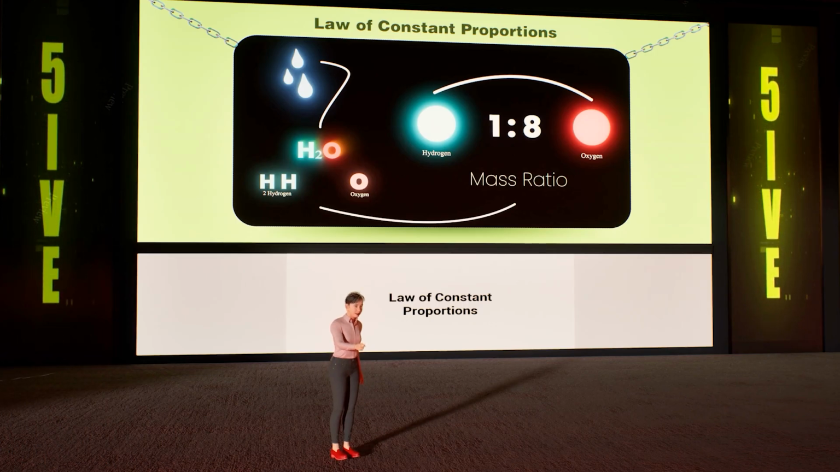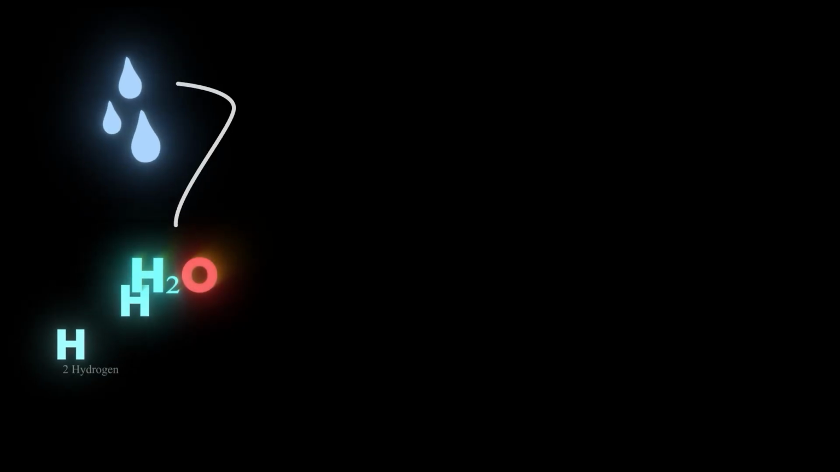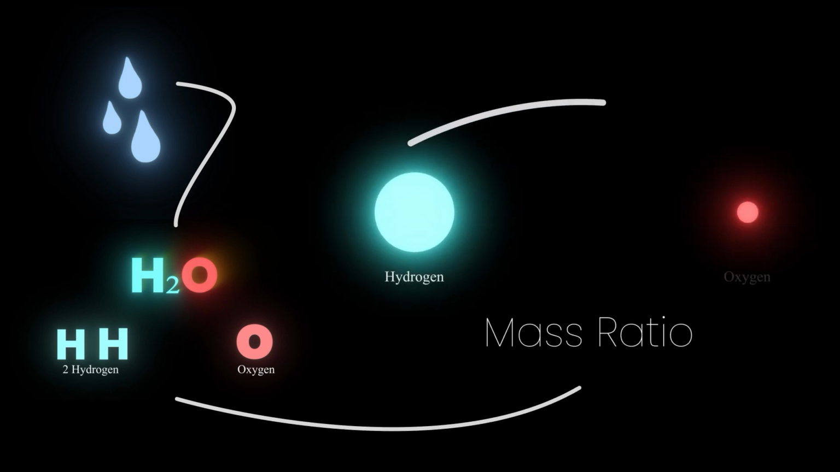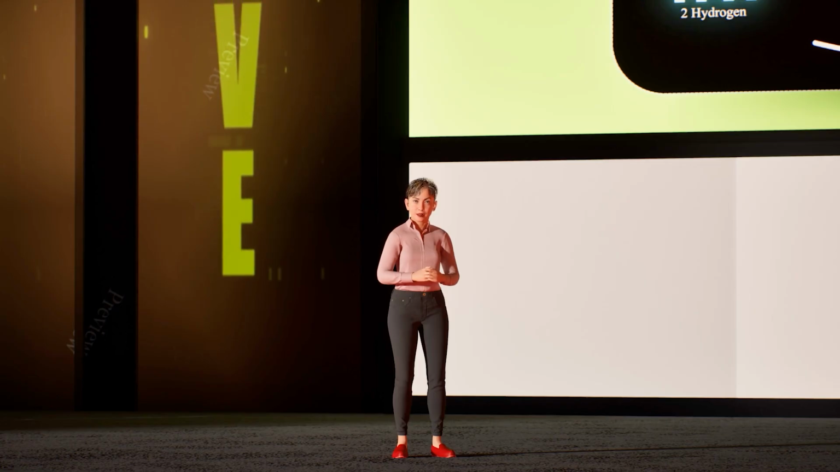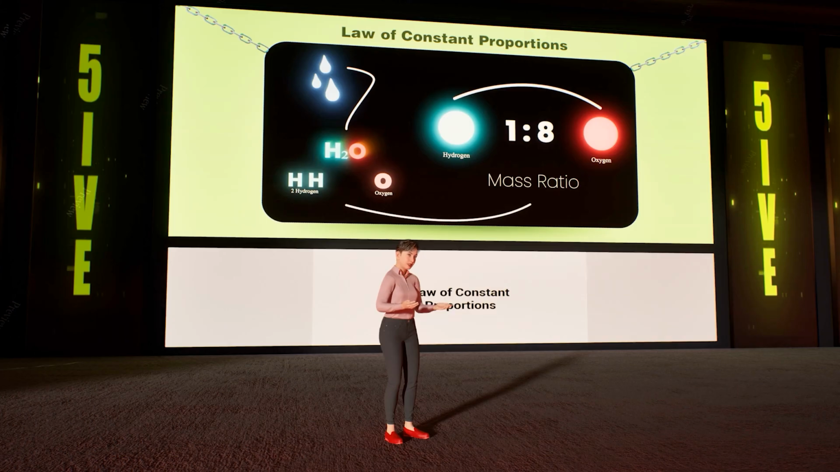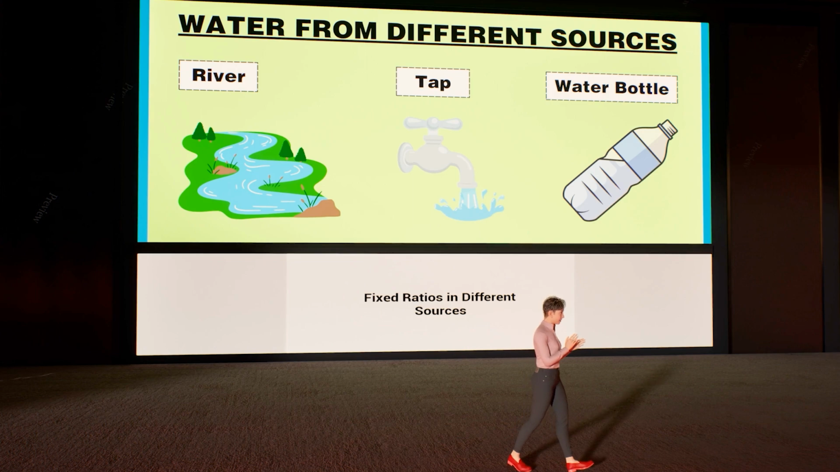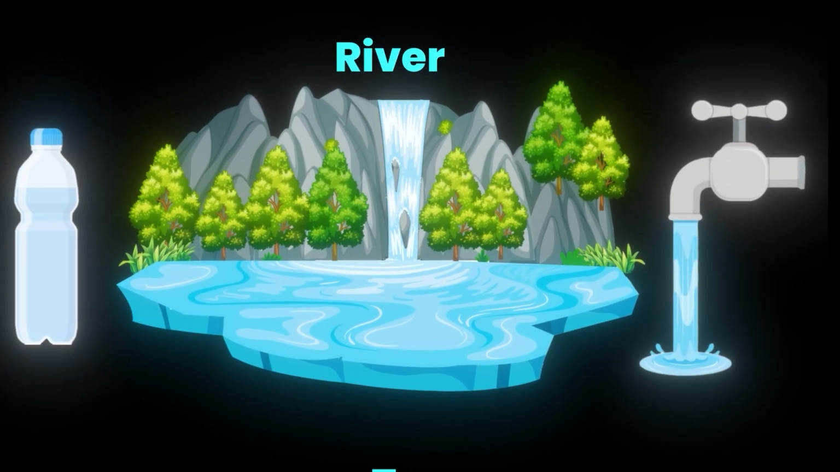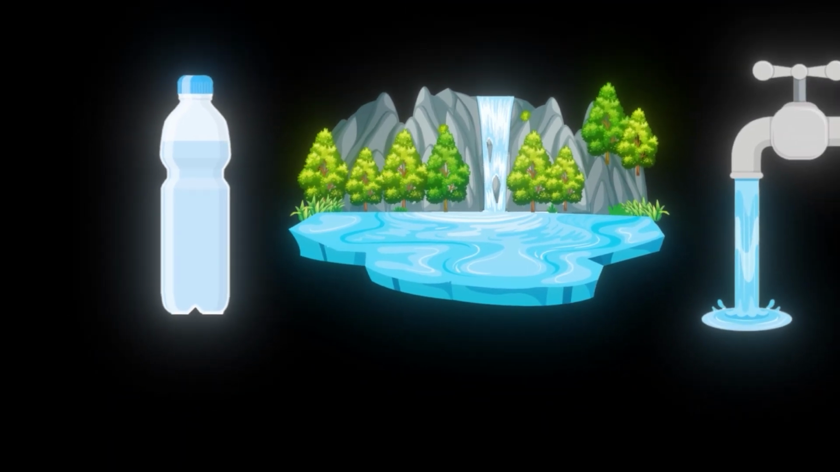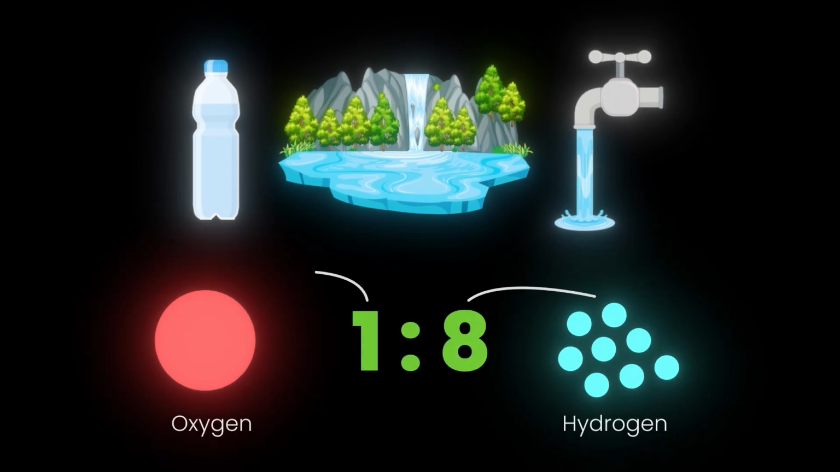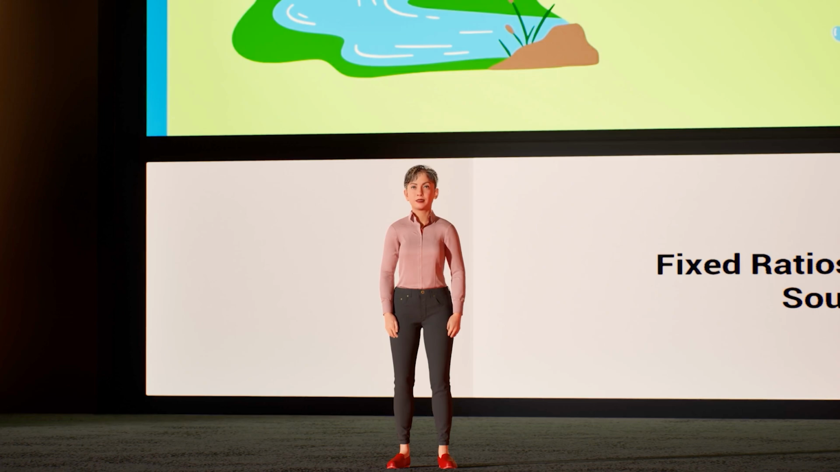Let's now illustrate the law of constant proportions. This water molecule, H2O, contains 2 hydrogen atoms and 1 oxygen atom. The mass ratio of hydrogen to oxygen is always 1:8. No matter how you create the water, this mass ratio stays the same. In this visual, we have water from different sources: river, tap, and bottled water. No matter where the water comes from, the hydrogen to oxygen mass ratio remains 1:8. This fixed ratio is what the law of constant proportions explains.